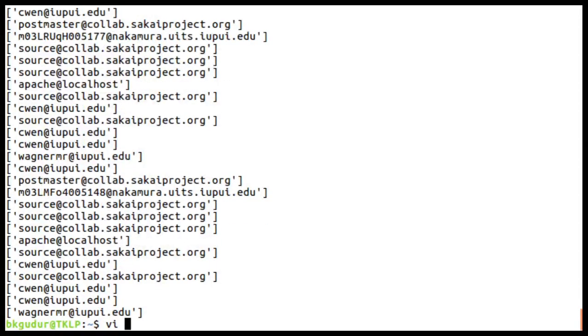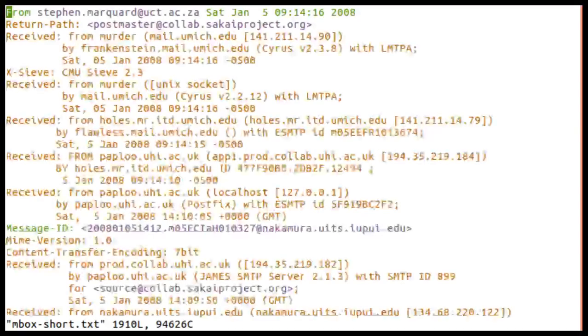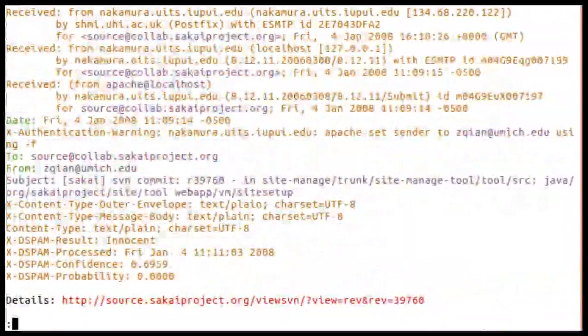For your information, I can show you the mbox file. This is the mbox file which has been downloaded from the internet. You can also download it. This is the file I have considered.